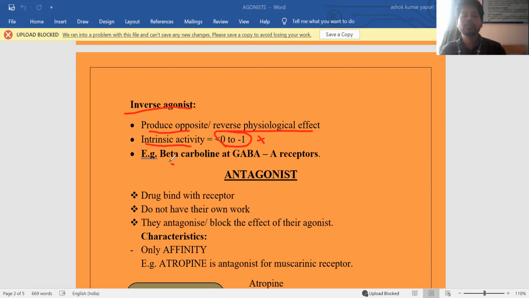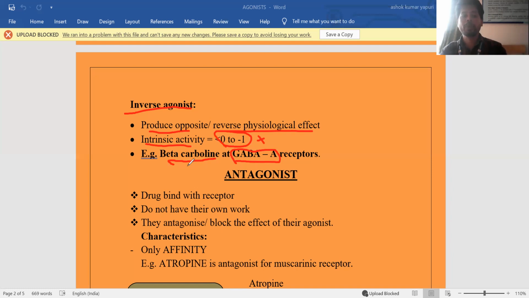One example, frequently asked in competitive exams: beta carboline at the GABA A receptor is called an inverse agonist. GABA is gamma aminobutyric acid. It is one of the inhibitory neurotransmitters. Generally, if GABA A receptors are occupied by GABA, a neurotransmitter, what will happen? In the CNS there will be relaxation. The CNS cells will be relaxed.